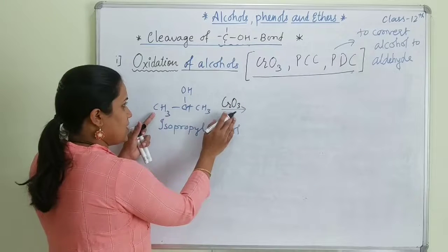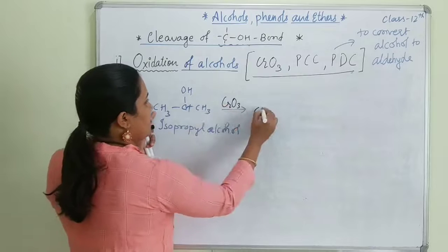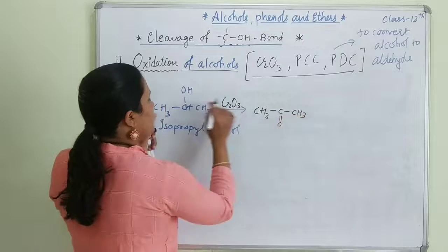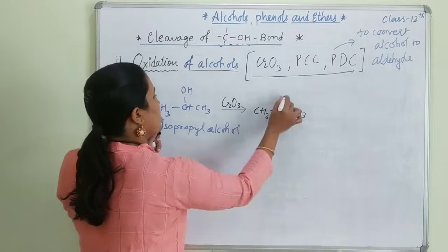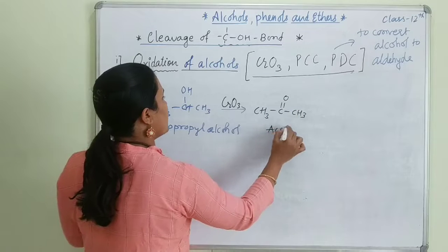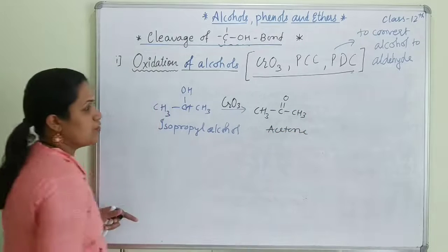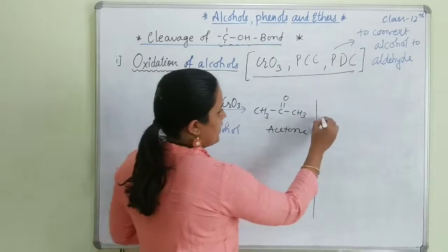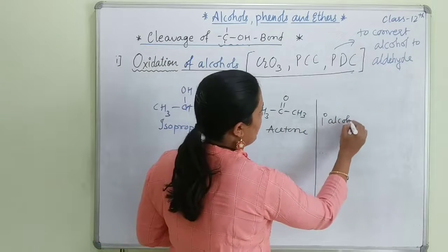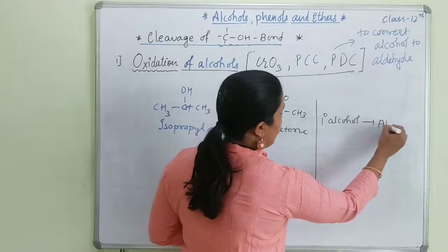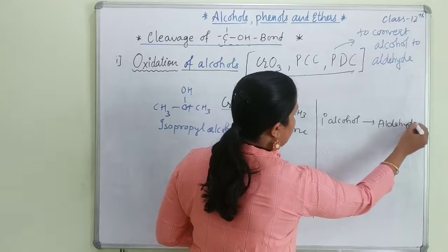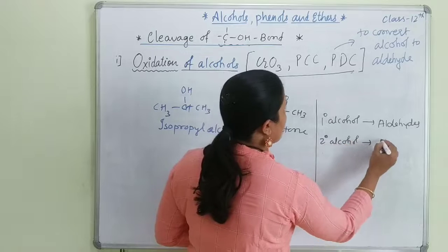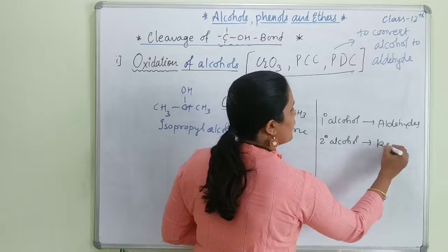When we do this reaction, it converts into a ketone, and that is acetone. So a primary alcohol yields aldehydes, and a secondary alcohol gives ketones as the product.